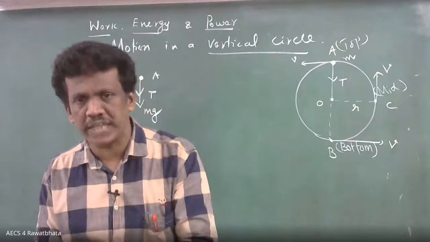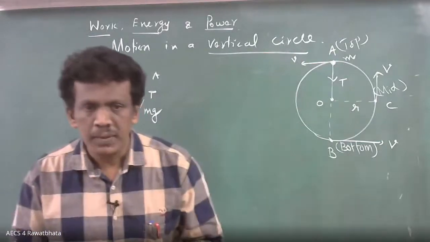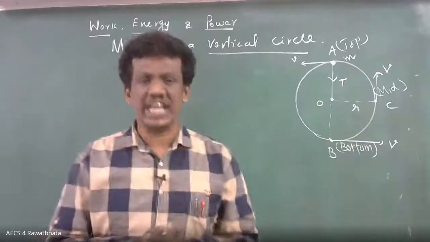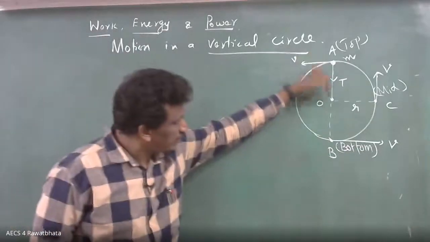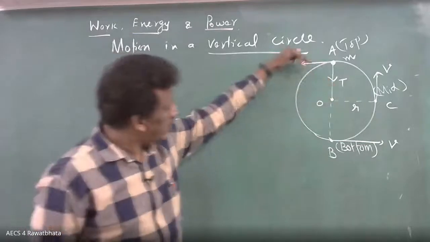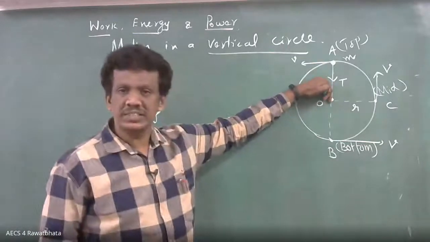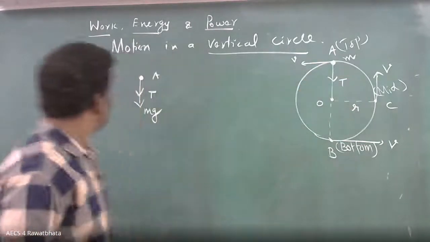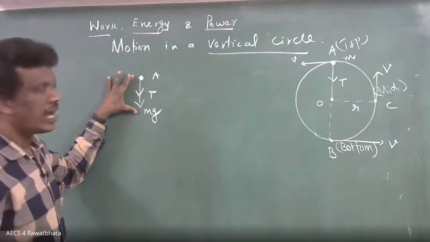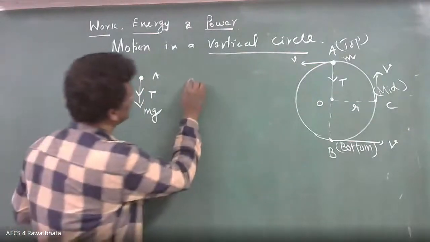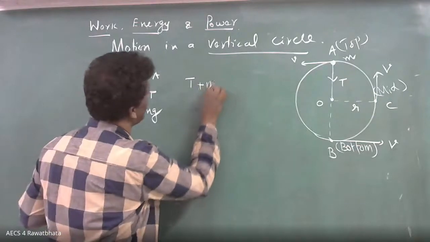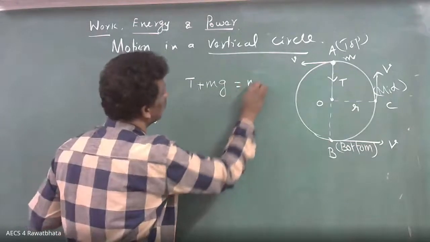Either tension or gravitational force? Both, yes. Tension is acting towards the center. Mg is acting towards the center. So the sum of these two provides centripetal force. So T plus mg equals centripetal force.